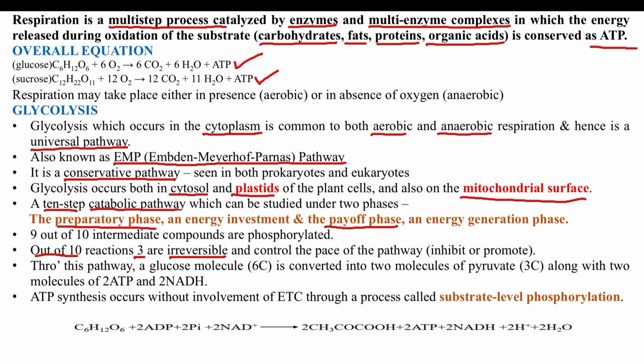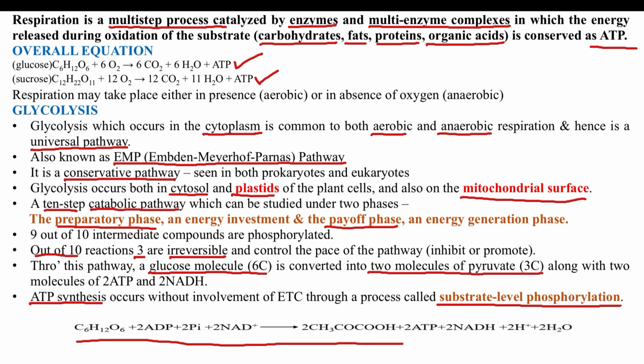Glycolysis converts a 6-carbon compound like glucose to 2 molecules of 3-carbon compounds, pyruvate or pyruvic acid. ATP synthesis during glycolysis is through substrate level phosphorylation. The overall equation of glycolysis is shown.